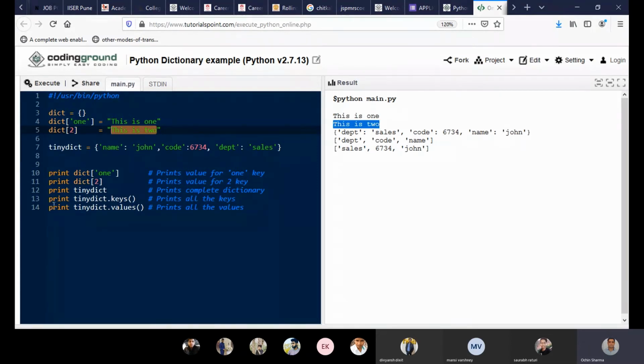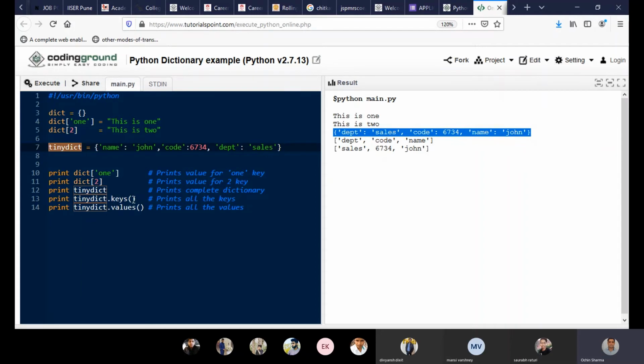Print TinyDict, it will print the complete dictionary because I am giving the name of the dictionary here. So this dictionary name contains this dictionary. See, this whole line would be printed because I have printed TinyDict directly.